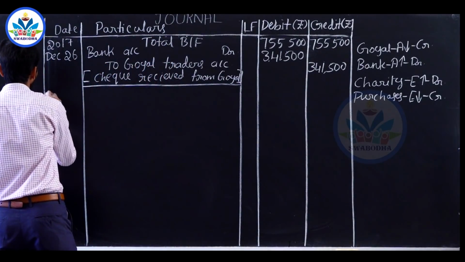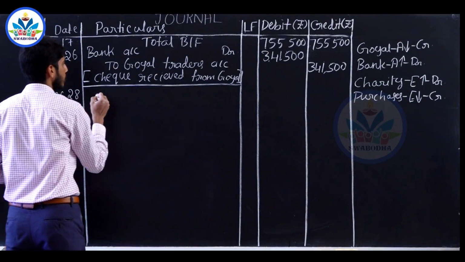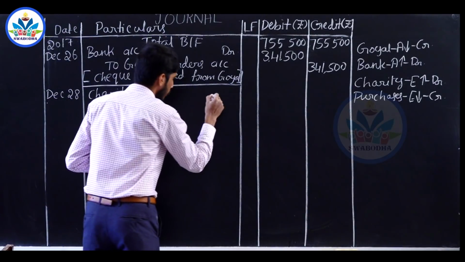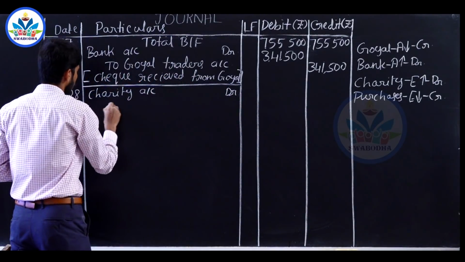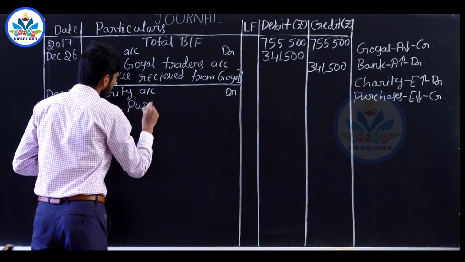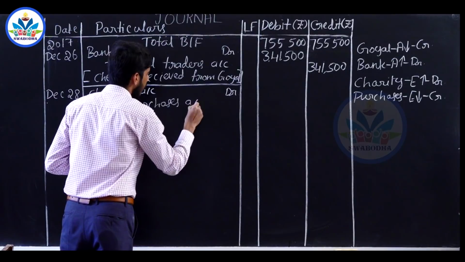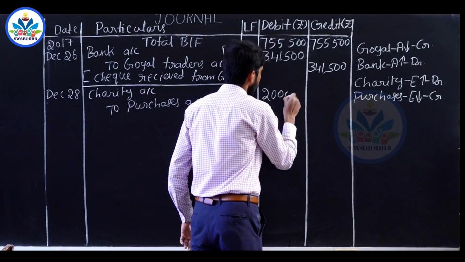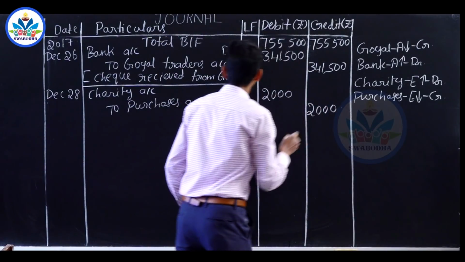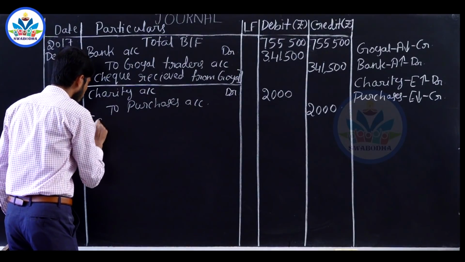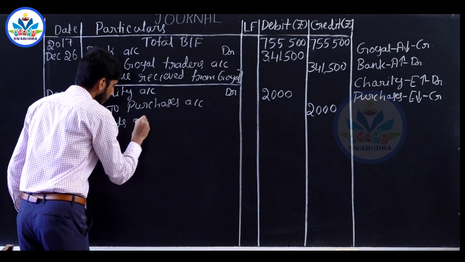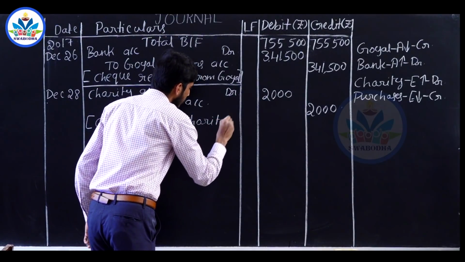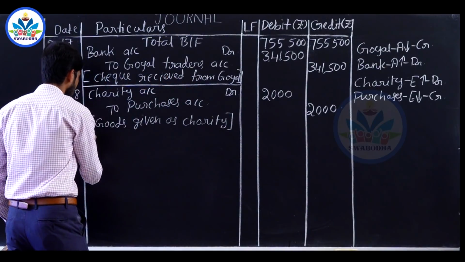December 28th, charity account debited to purchases account. Amount is 2,000 rupees. Narration: goods given as charity.